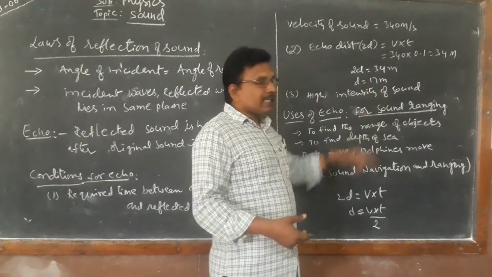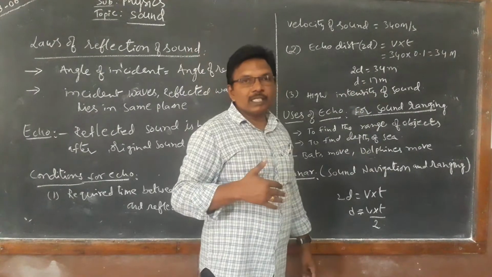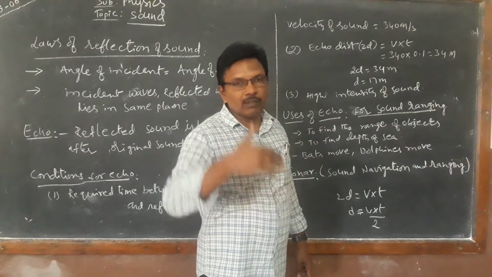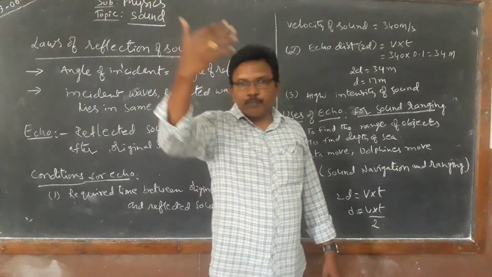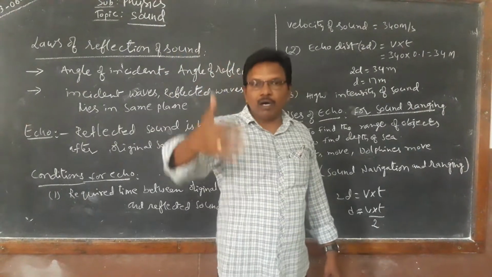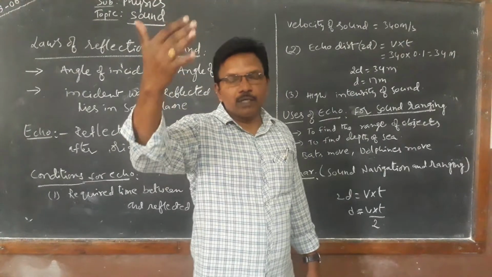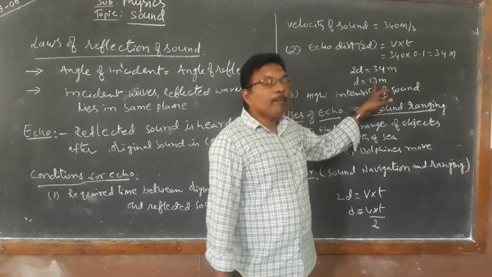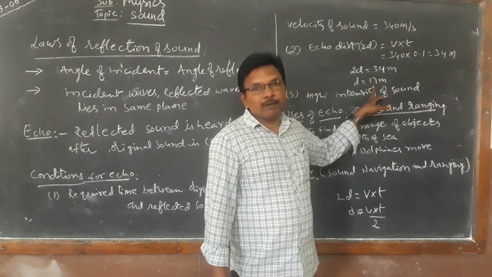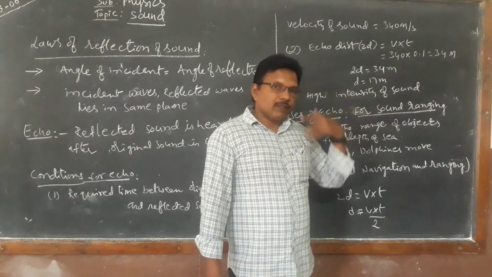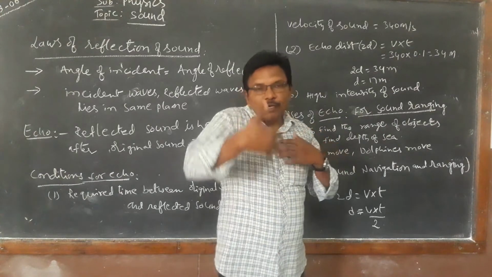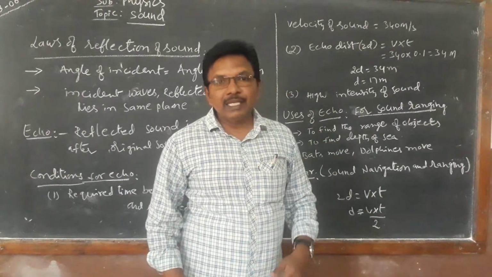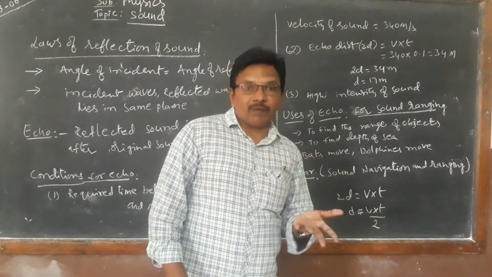Here, the obstacle opposite the source of the sound, either a hill, wall, building, anything, should be at a minimum distance of 17 meters. Then only we can hear the echo. If it is below 17, we cannot hear the echo. We hear the reflection.